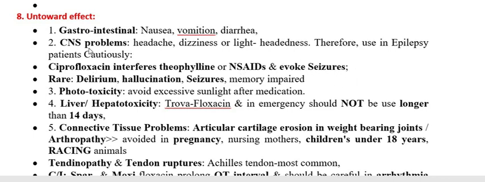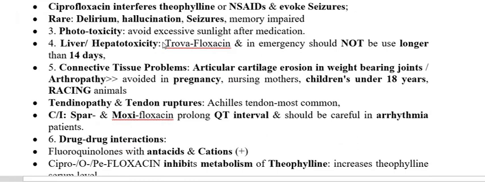Other than these CNS problems are headache, dizziness, lightheadedness; GI tract problems are nausea, vomiting, diarrhea. This drug is also going to produce phototoxicity, so we have to tell the patient not to go in the sunlight. This drug is also going to produce liver toxicity, particularly trovafloxacin. So this is also important.